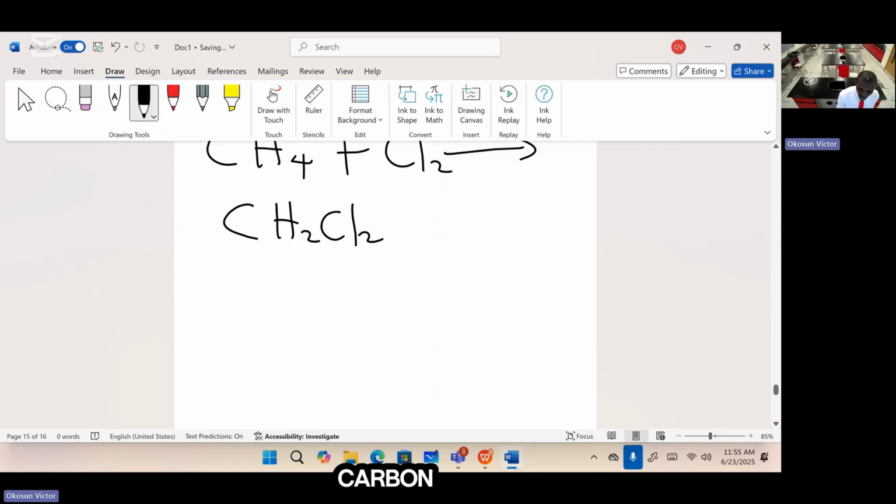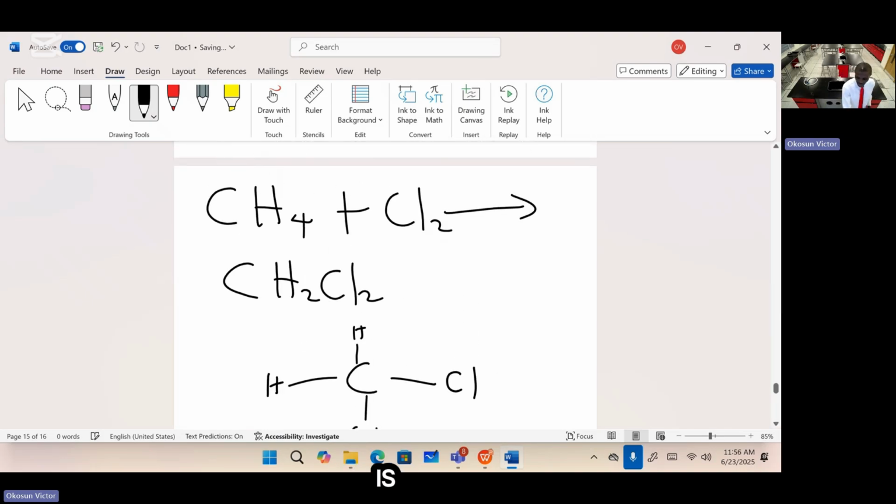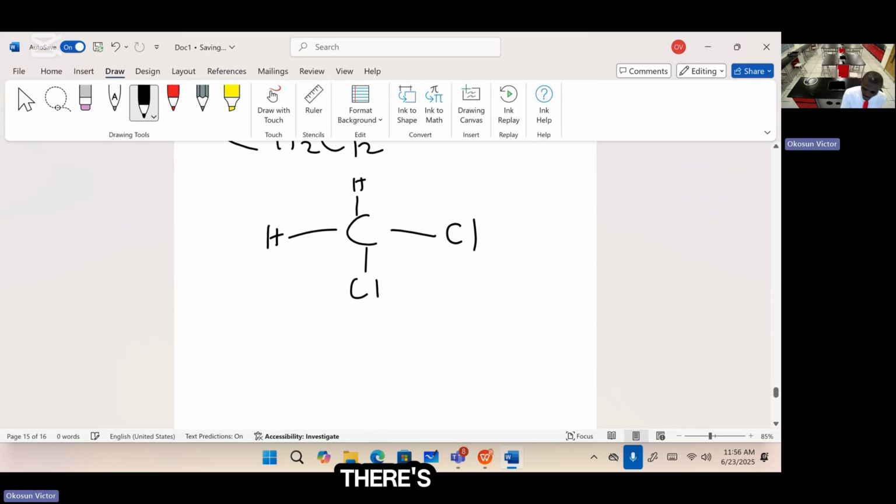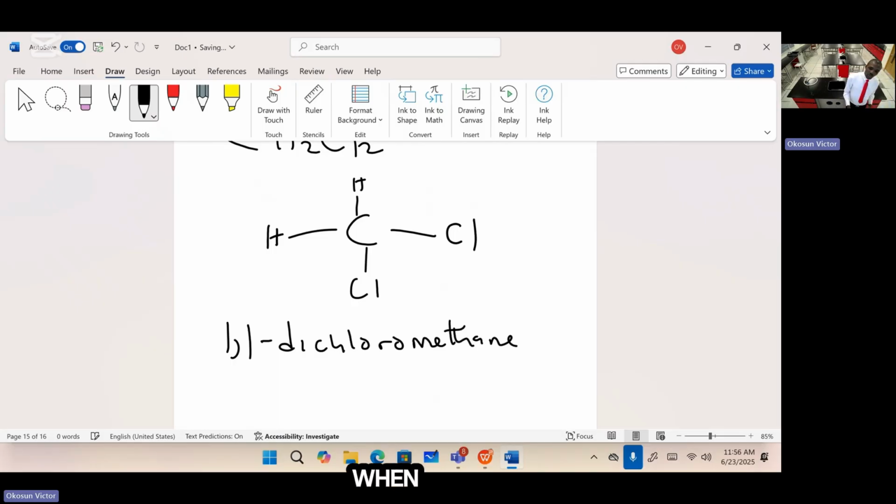Now let's draw it. Carbon is 1. There is hydrogen here, there is hydrogen here. Then we now have chlorine and chlorine. Now this is dichloromethane. There's no need to put 1, 2. Or you just say 1,1-dichloromethane. So it is easier to name when you have drawn it.